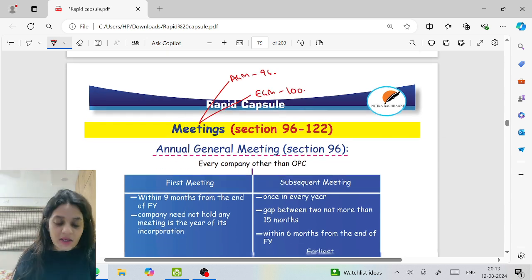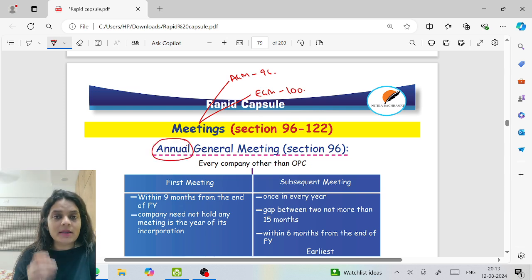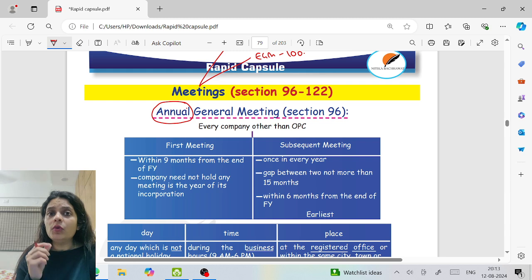Annual general meeting, the name itself suggests it is held annually. And what is the time? First of all, which company should hold it? Every company. Doesn't matter if you're private or public. But since OPC has only one member, there is no point of asking the OPC to call this meeting. So every company other than OPC shall call this meeting.